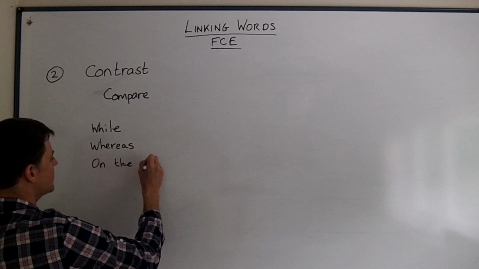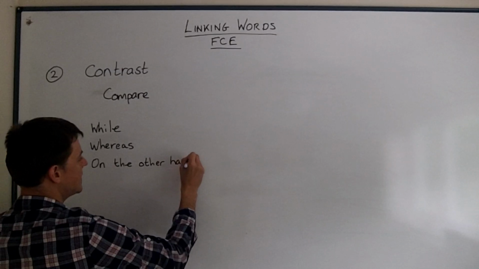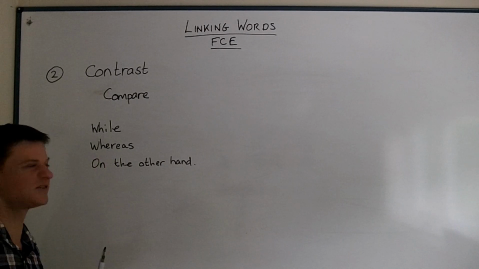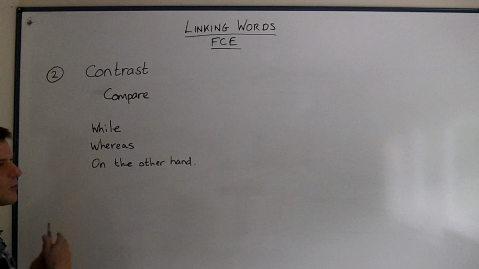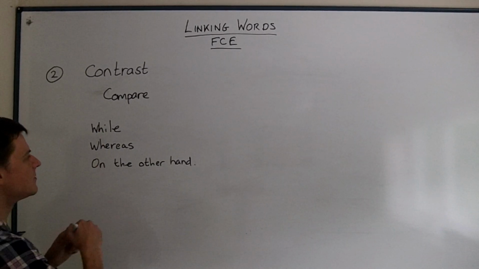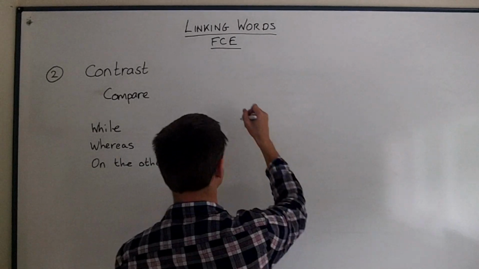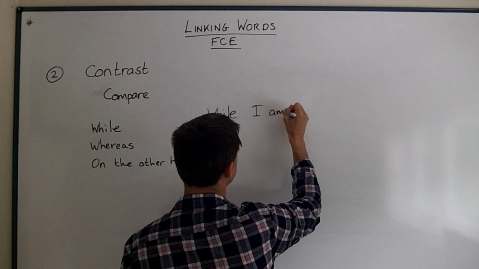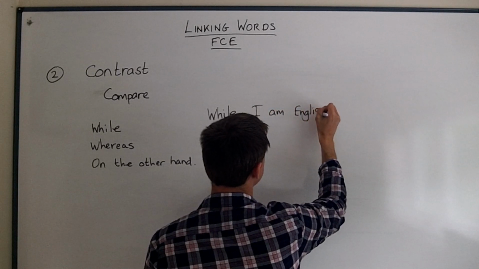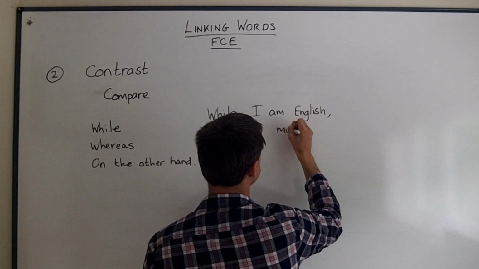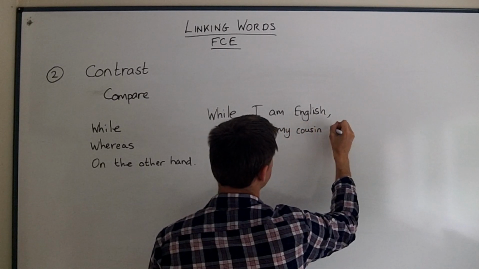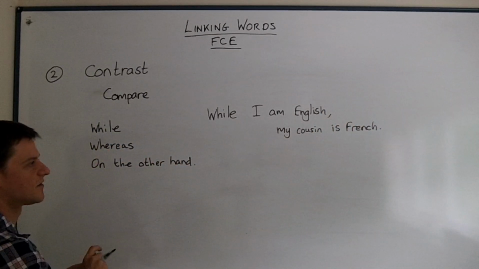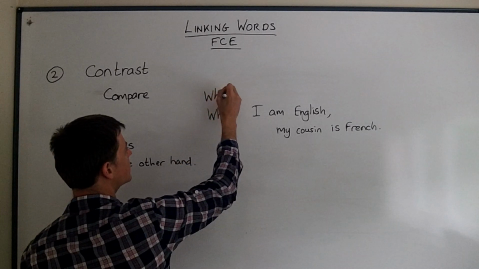I'm going to use a different sentence because it's not possible to say whereas the weather was atrocious, we went for a picnic. Well, it sounds a bit strange. Or while the weather was atrocious, we went for a picnic. What we would use these three for something like this. While I am English, my cousin is French. Okay, while I'm English, my cousin is French, and we could do the same with whereas.